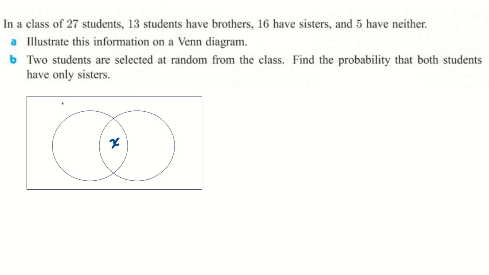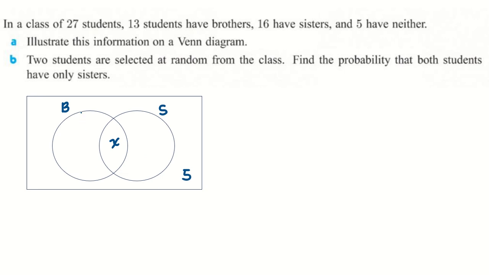On the left, we have those with brothers. On the right, we have those with sisters. In the middle, we have the intersection, meaning they have both brothers and sisters. And outside the circles, of course, those who have neither. So we have the number 5 here.